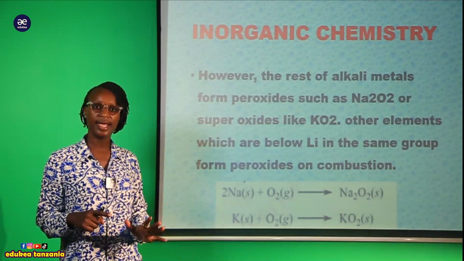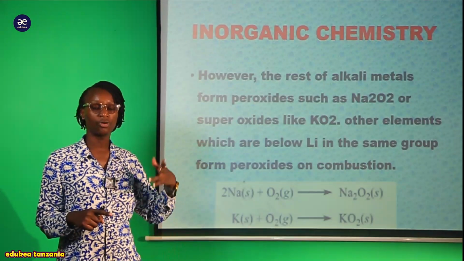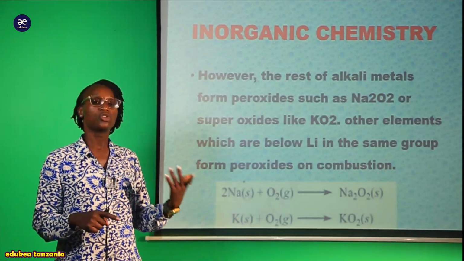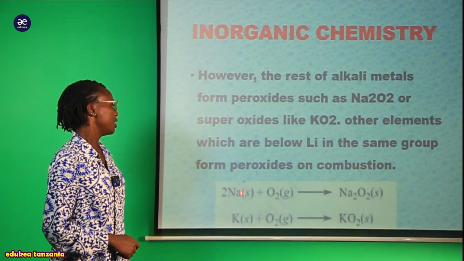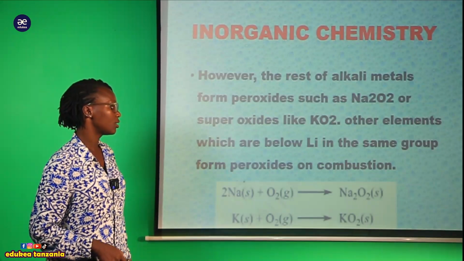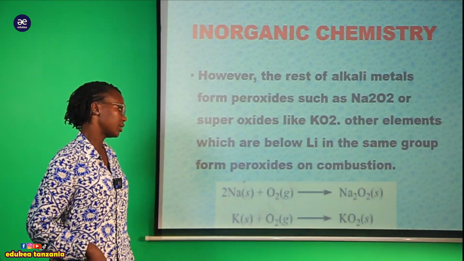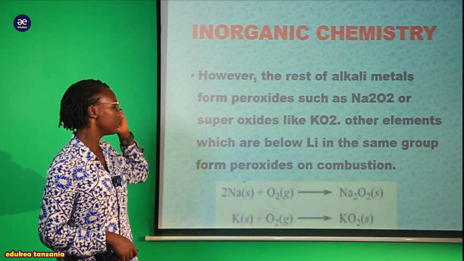Once it undergoes a combustion reaction, yenyewe ina form normal oxide, while other members below lithium tend to form peroxide and superoxide. For instance, here are the reactions. Here unaona kabisa hii ni sodium inaundergo combustion ambayo inareact na oxygen gas, tunaenda kutengeneza sodium peroxide. Lakini pia we have this potassium, it undergoes a combustion reaction.